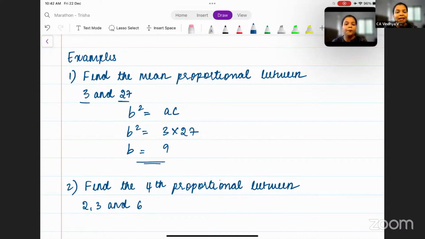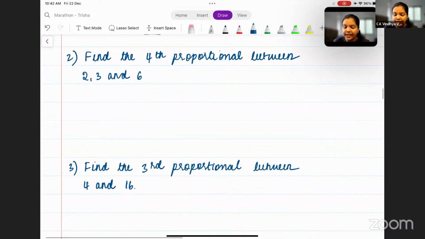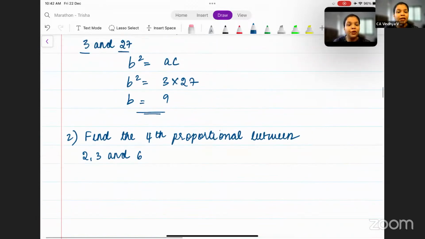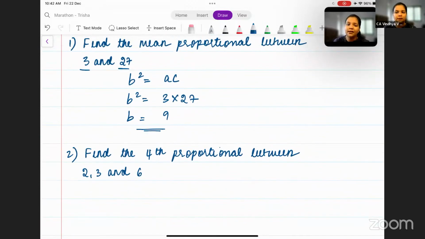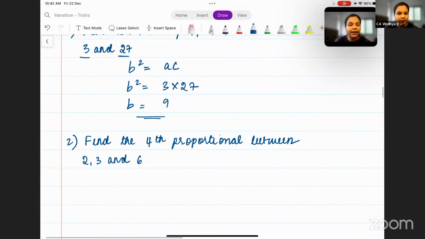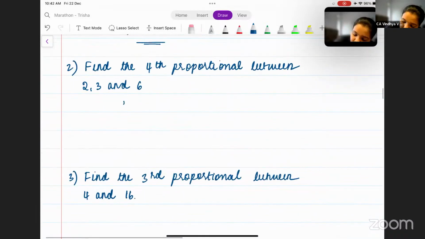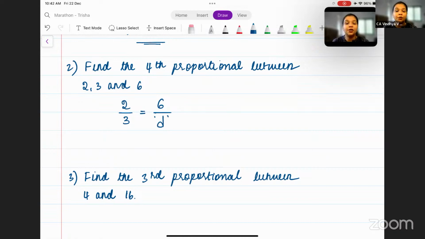Now, let's go to the next question, which is finding the fourth proportional between 2, 3, and 6. Now you have 3 terms here, A, B, and C. You have to find the fourth proportional, which is D. So how do you write this? You write this as 2 by 3 is equal to 6 by D. Now, the next step is to find the value of D.